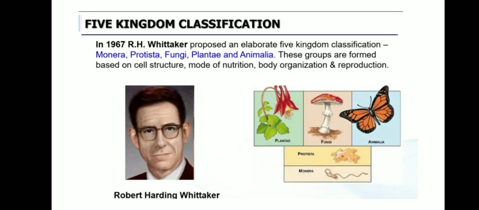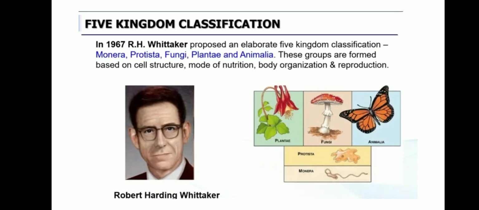So this five kingdom classification was given by R.H. Whittaker. What are the five kingdoms? Monera, Protista, Fungi, Plantae and Animalia. They are grouped based on the structure of cell, mode of nutrition.